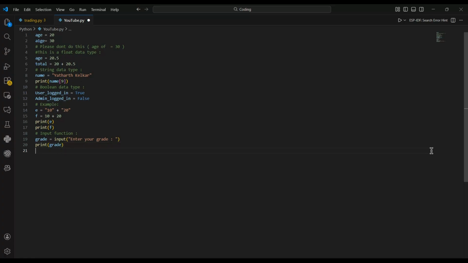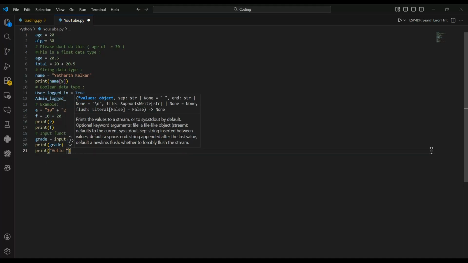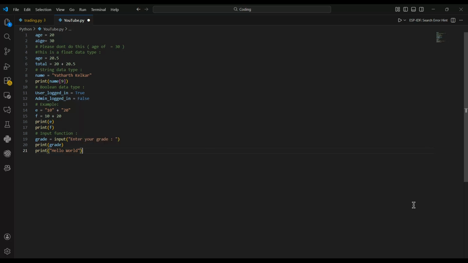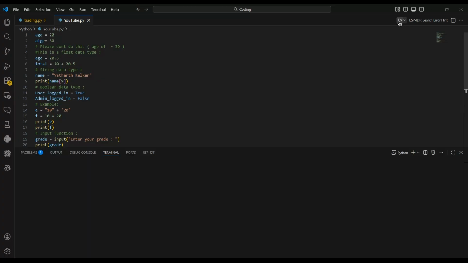So, see, now if we have to print, let's say, text, hello world, then we put it in double quotes. But when we are printing variables, that time we have to put it without double quotes, because Python bifurcates between it like this. So anything within the double quotes will be printed just as it is, but anything outside the double quotes will be checked for one condition, which is, is it a variable? And if it is a variable, then it will print what's inside the variable. You get the difference? Now I'll just show it to you.